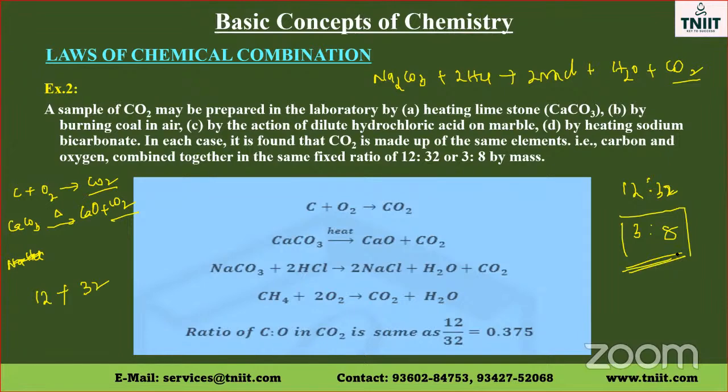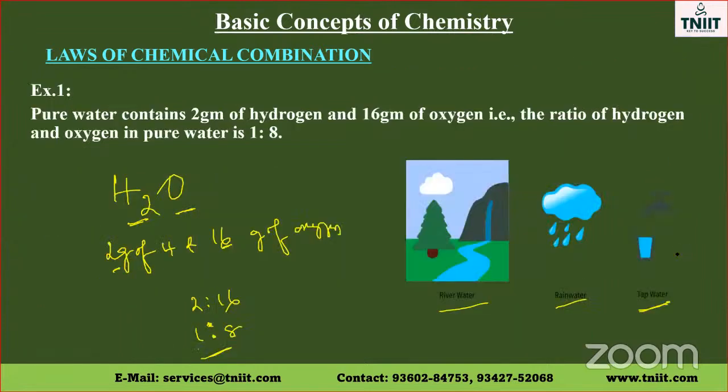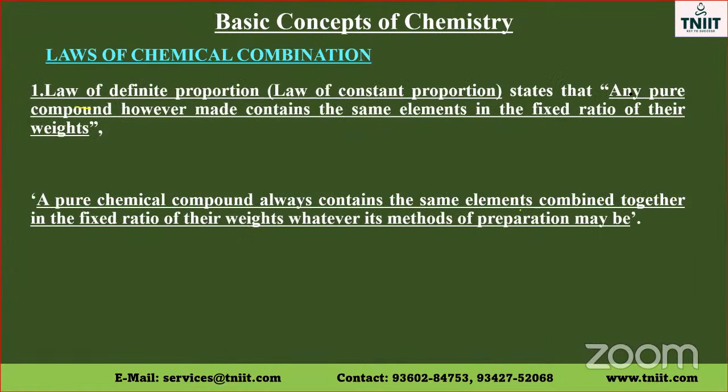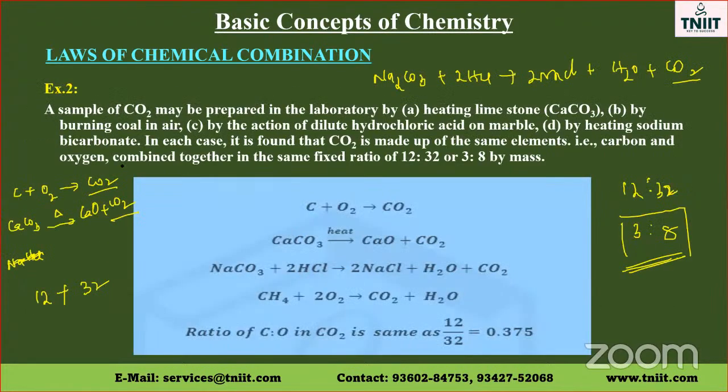So in case of carbon dioxide, the ratio is 3:8. The law of definite proportion states any pure compound, however made, contains the same elements in a fixed ratio of their weights. So the pure compound is carbon dioxide. In whatever method we prepare carbon dioxide, the combining elements are in a fixed ratio. That is, carbon is 12 grams and oxygen is 32 grams, and the ratio is 3:8.